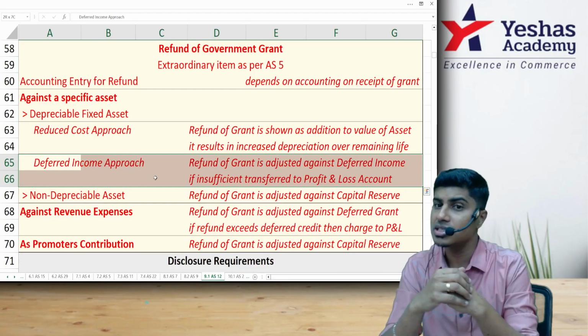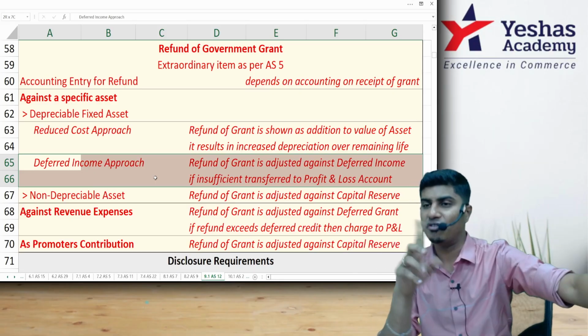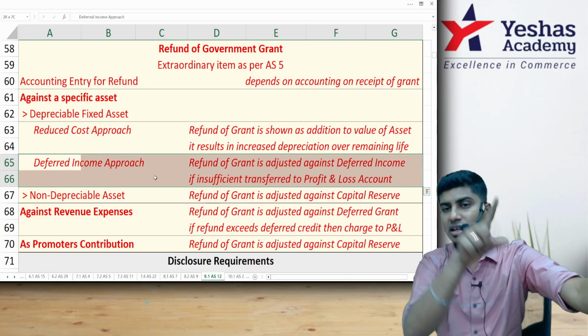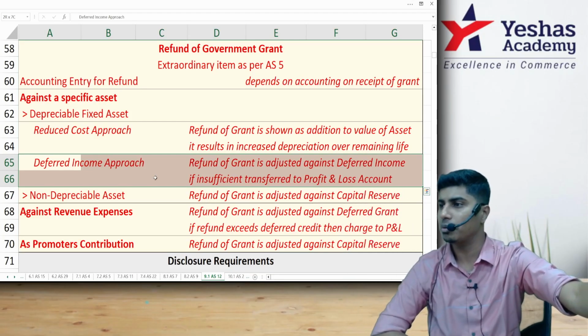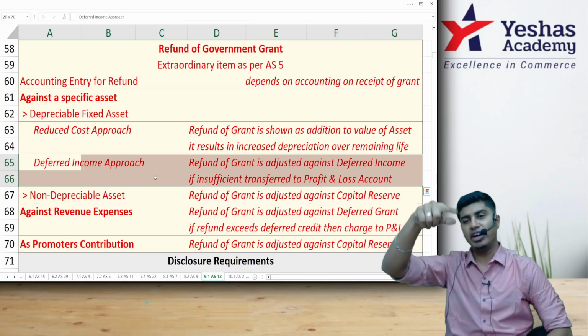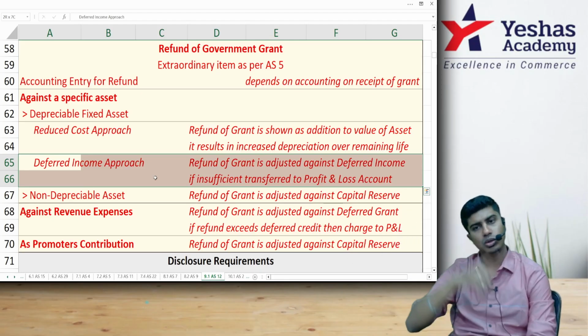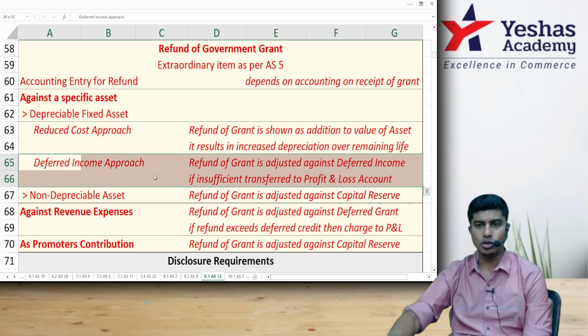What would we do in that case? Deferred government grant should be debited by 15 lakh, the funds available. Bank account should be credited by 20 lakh. The difference of 5 lakh should be debited to P&L, because that 5 lakh from deferred government grant had gone to P&L. Now we're taking it back from P&L and transferring it as refund to the government.